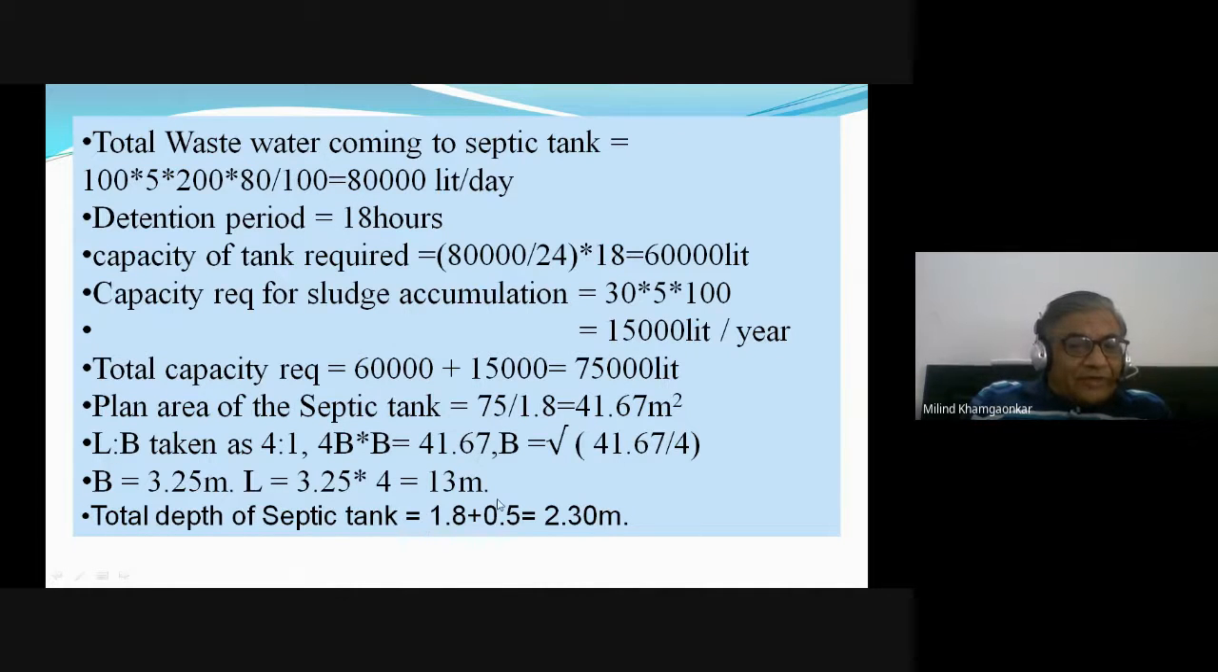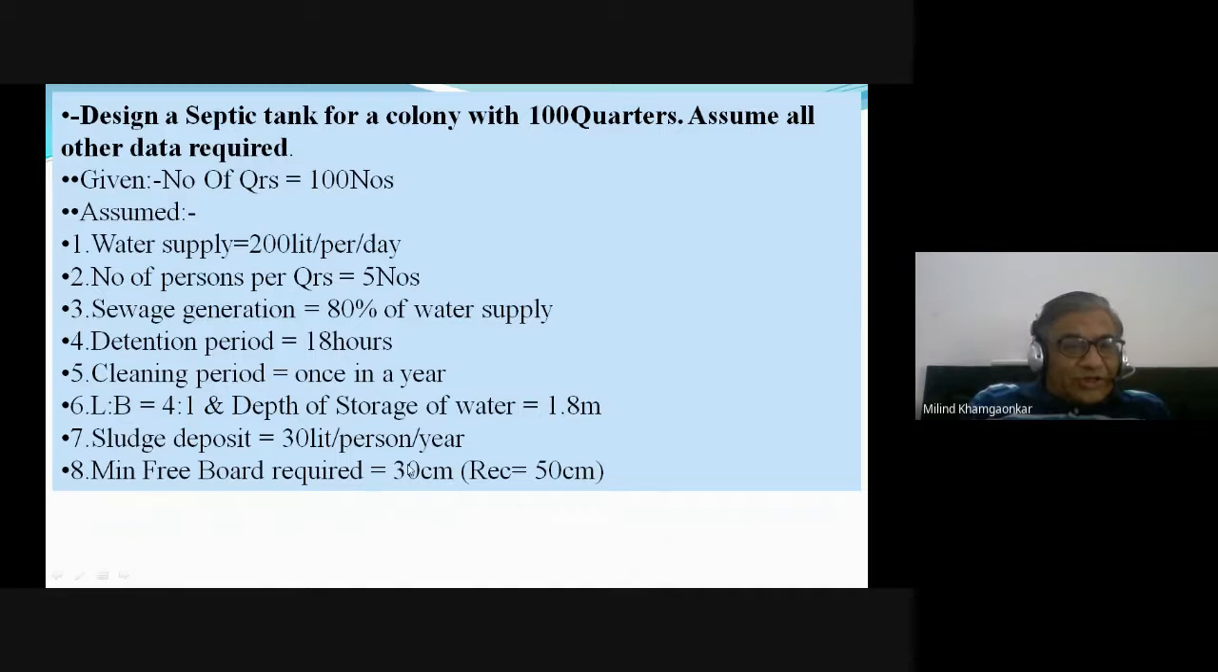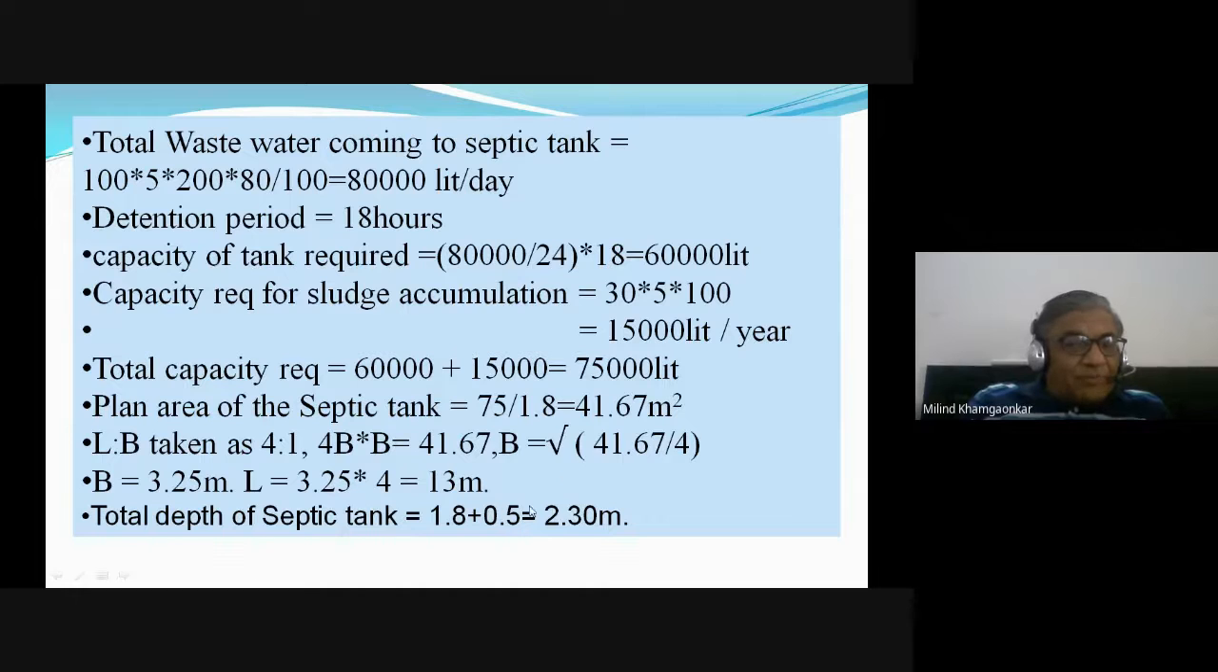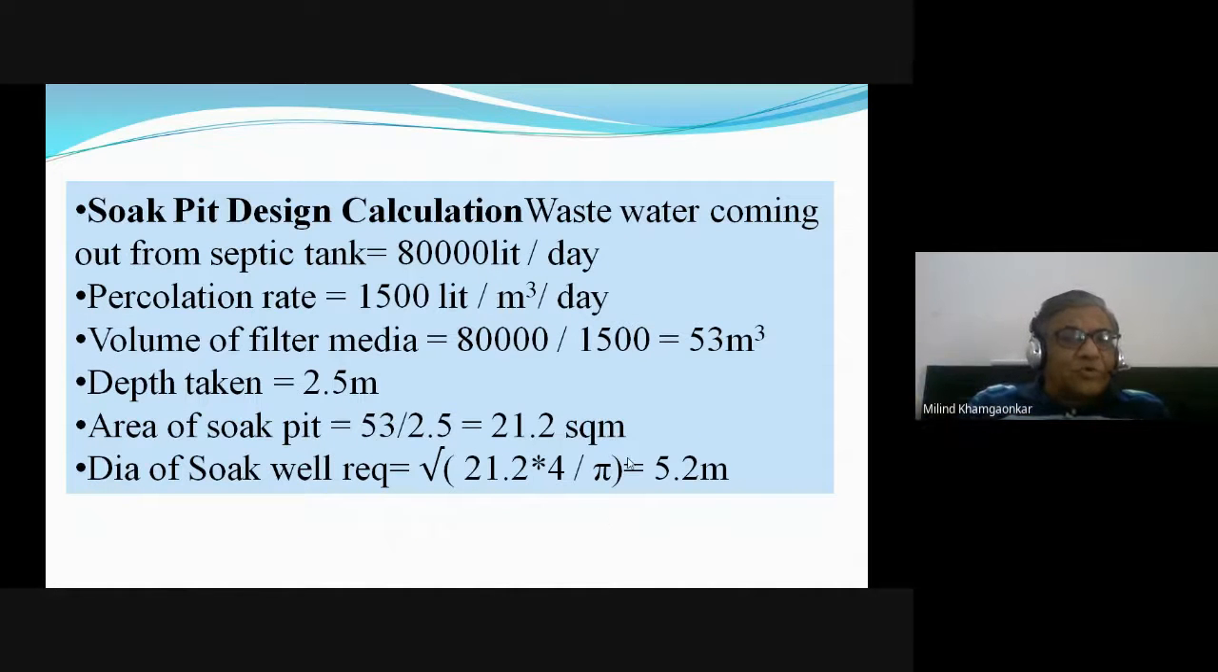And depth of the tank is 1.8 plus 0.5 is the freeboard minimum required. And we have assumed it as 30 centimeters, but required is 50 centimeters. So we have taken 50 centimeters. So 1.8 plus 0.5 is 2.3. So this is the design of the septic tank: length, breadth, and the depth. Now we will move on to the next part, that is the soak pit design. The only design of the septic tank is not required. Along with it, soak pit design is also required.